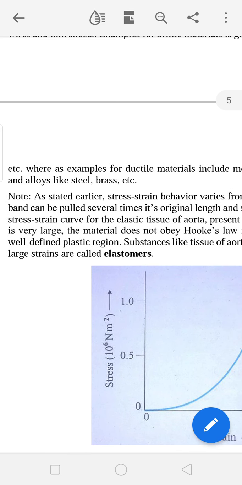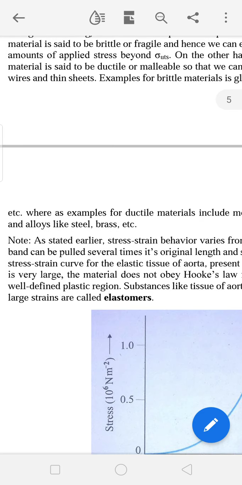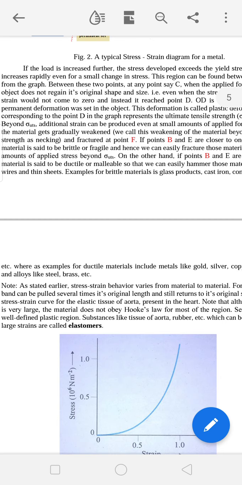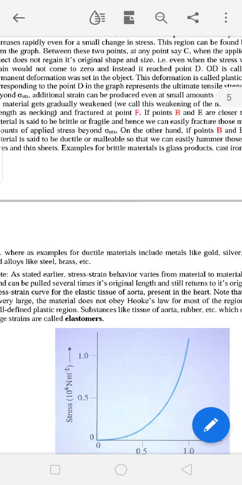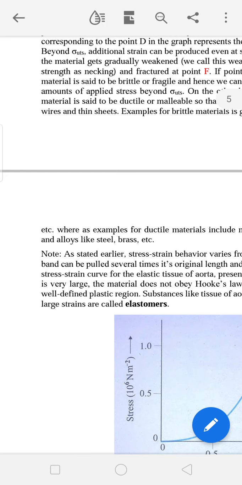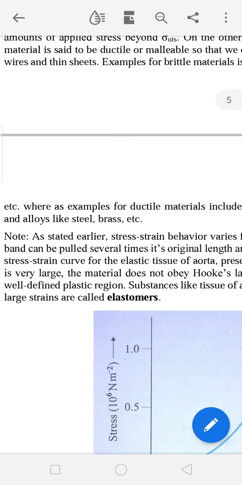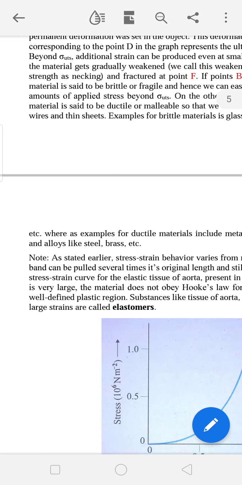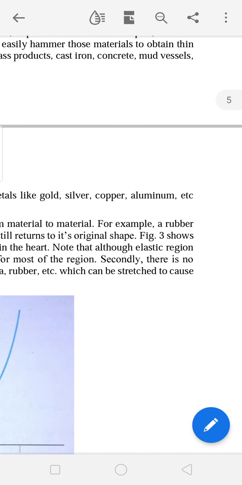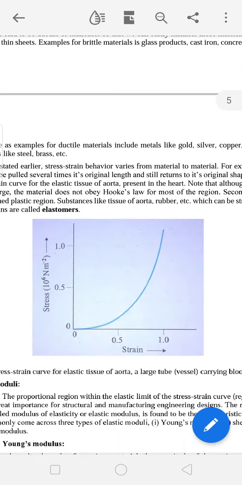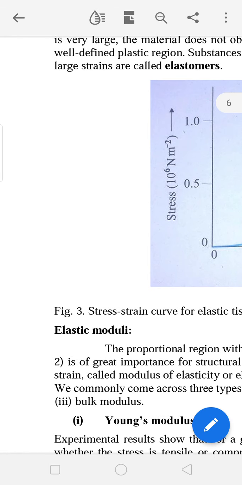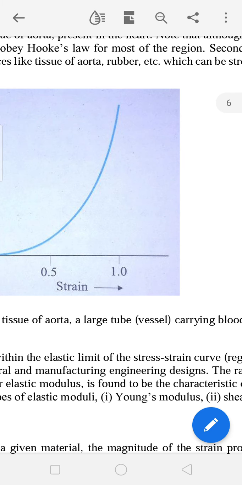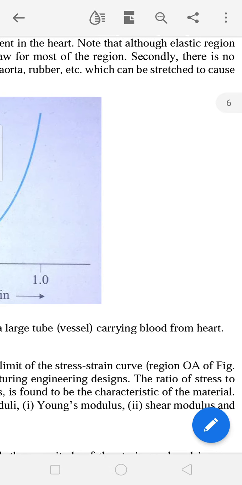And there are certain things whose deformation is very large when compared to various metals like iron, copper, steel, brass, etc. Examples are a rubber band or spring, etc. And one more thing is the aorta, a large tube vessel carrying blood from the heart.